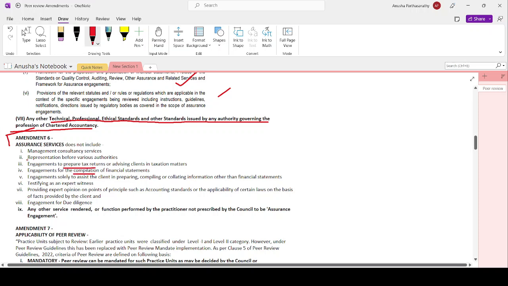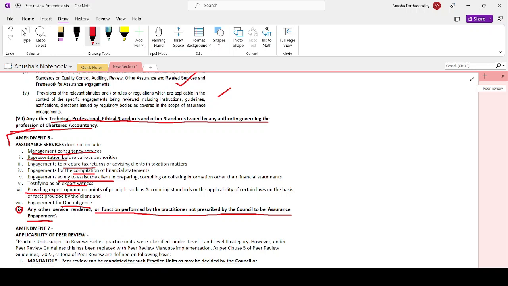Prepare tax return, representation before various authorities, management consultancy services, engagement solely to assist the client in preparing, compiling, or collating information other than the financial statement, testifying as an expert witness, providing an expert opinion on the principles, accounting standards, or the applicability of certain laws on the basis of the facts provided by the client, engagement for due diligence. And there is a miscellaneous point: any other service rendered or function performed by the practitioner not prescribed by the council as an assurance engagement. So the 6 amendments are covered.